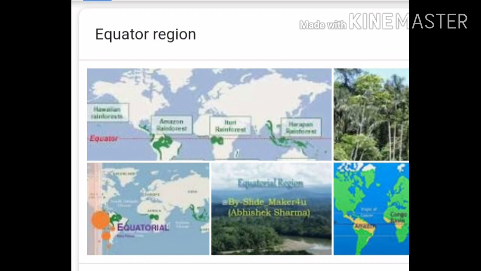There is a competition between the trees. Tall forest, deep forest can be seen in this region. So dense evergreen forest is the main characteristic of the equatorial region. Humid climate is there, so we can always see many diseases. So the human population is very less in this region, which is called the equatorial region.